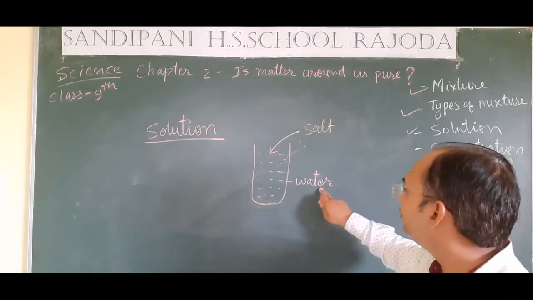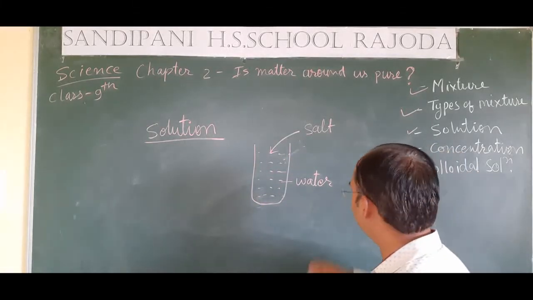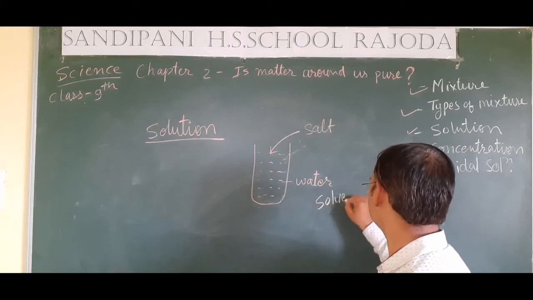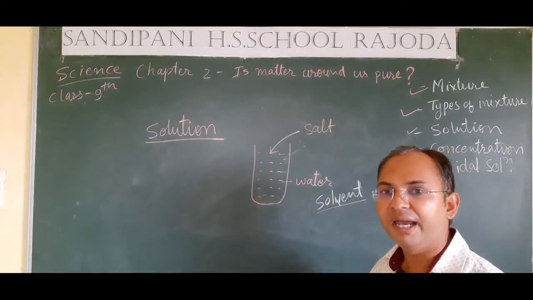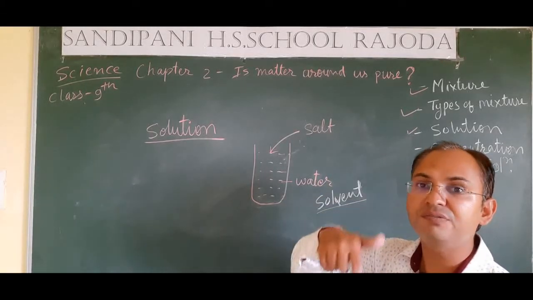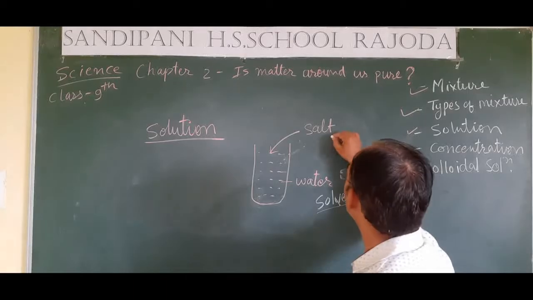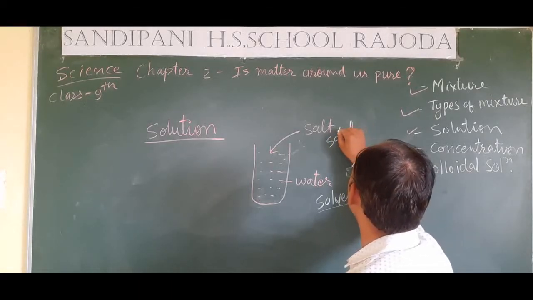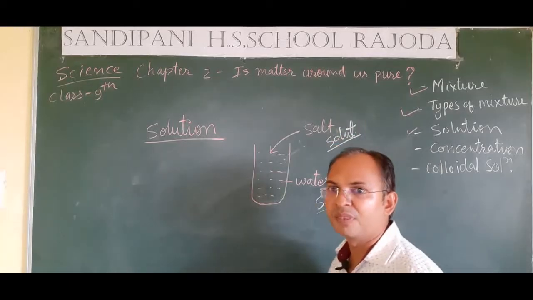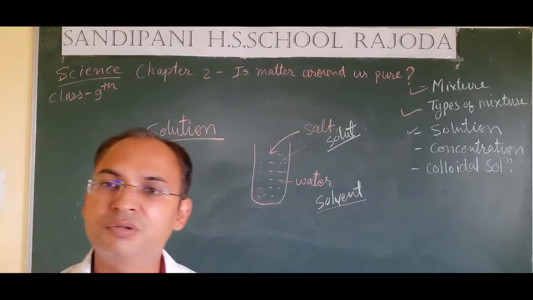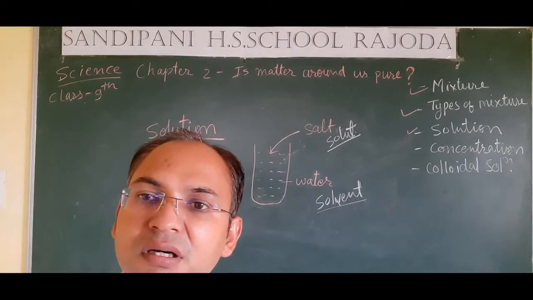So the substance which we use for dissolving anything is called solvent, and the thing which we are dissolving, the thing which is being dissolved, is called solute. So here, students, you can see that a solution is actually the combination of two parts, solute and solvent.